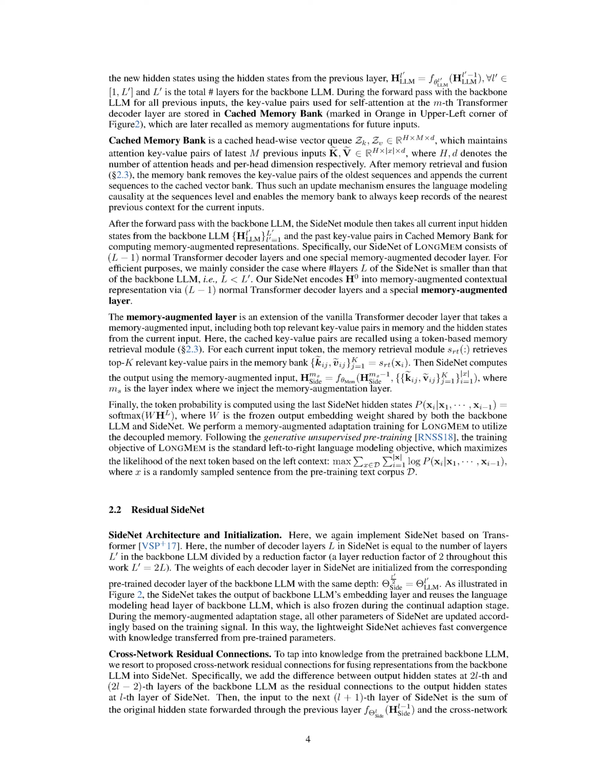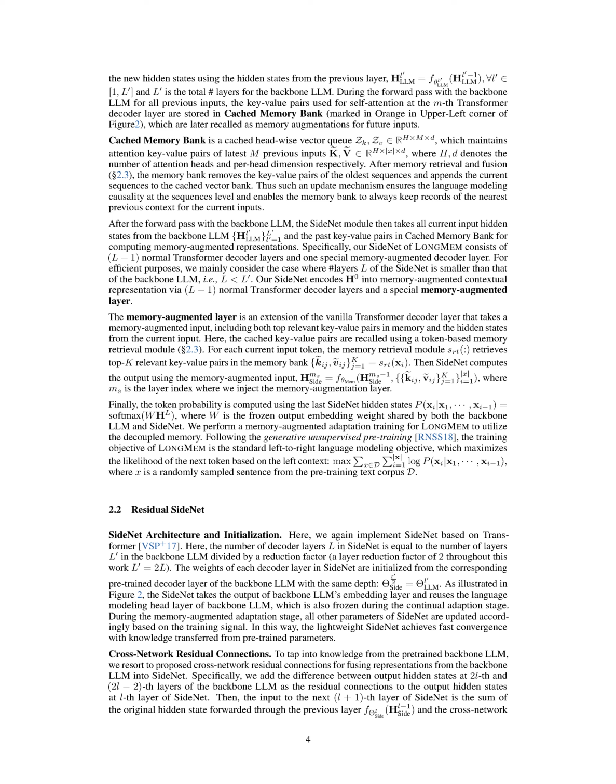Section 2.2 Residual SideNet. Our approach involves creating a new network we call SideNet, which is based on the well-established transformer architecture. To establish a balance between complexity and performance, we employ a reduction factor to determine the number of decoder layers in SideNet. If the original model, which we call the Backbone Language Learning Model, LLM, has a number of layers denoted as L, the number of decoder layers in SideNet, denoted as L', is simply half of that, i.e., L' equals L/2. This assumes a reduction factor of 2.